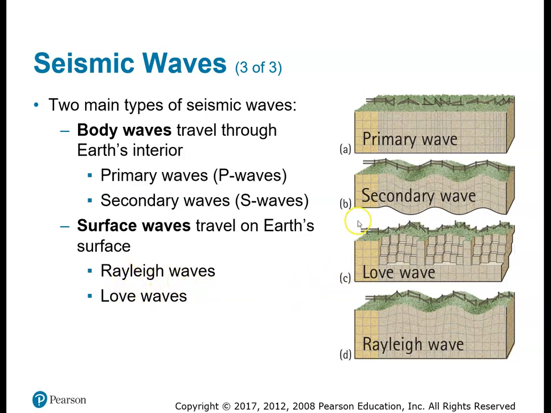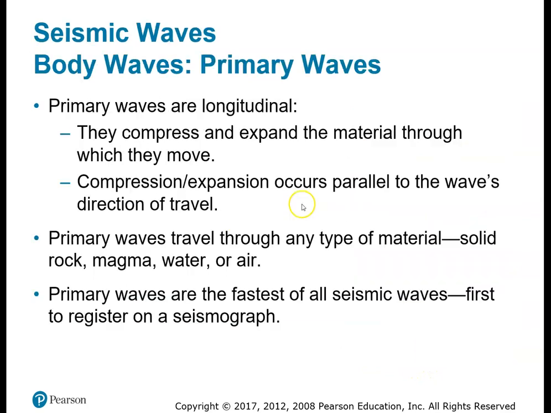The Love waves oscillate back and forth, kind of like if you were just looking at the floor, imagine a snake slithering along on the floor. Back and forth. That back and forth motion is what's called a Love wave, and then the up and down motion right at the surface, of course, would be a Rayleigh wave. All right, let's move on.